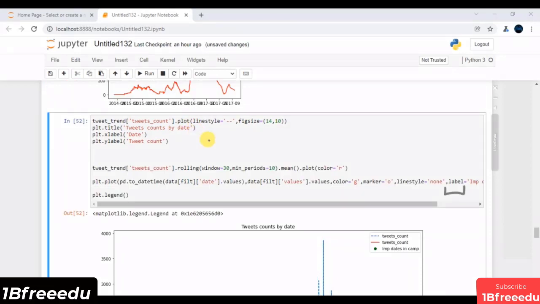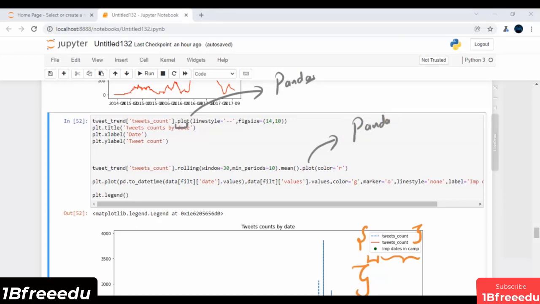Again, it is just happening because this plot function belongs to my pandas module. Similarly, this plot also belongs to my pandas module, but this plot belongs to my matplotlib module. It means in the matplotlib module, we have an inbuilt function, of course, the plot function. But again, we are fortunate enough that we have an inbuilt parameter as label inside the plot function for my matplotlib module. But for pandas, we do not have any inbuilt label inside my pandas module.